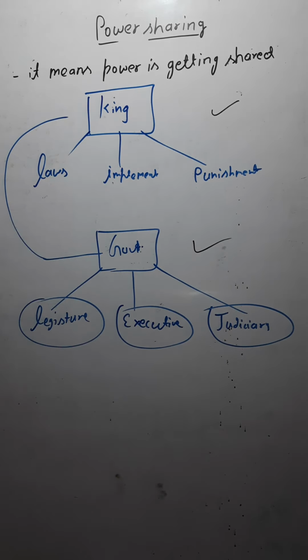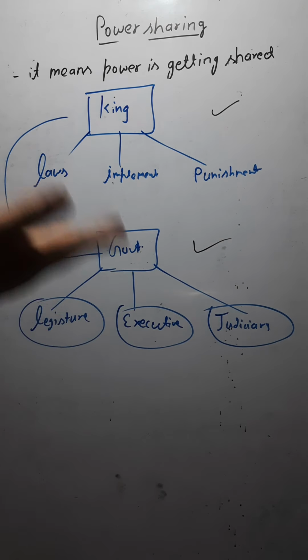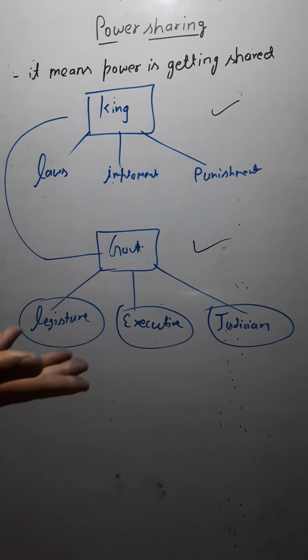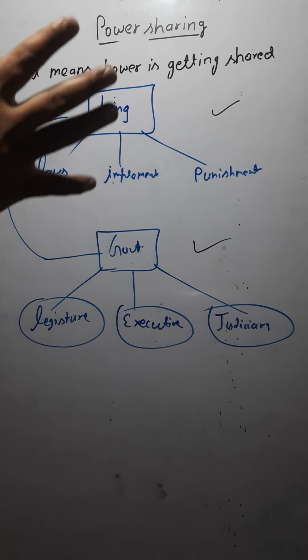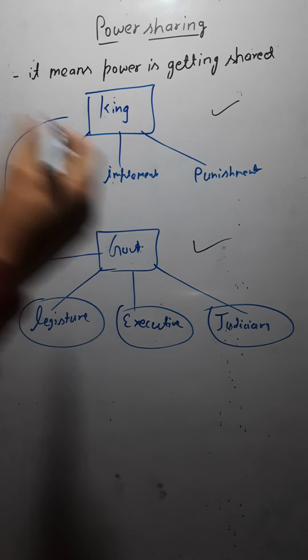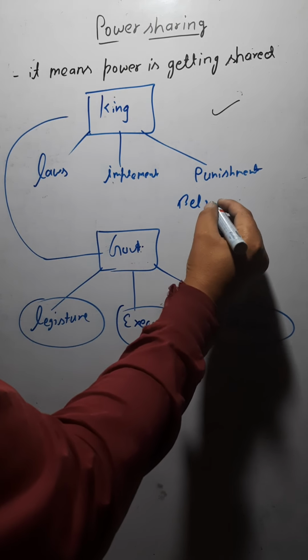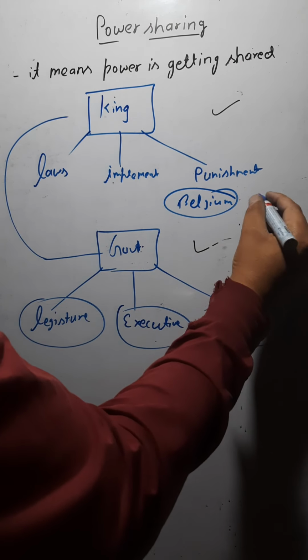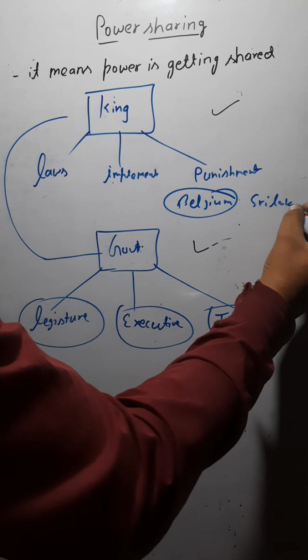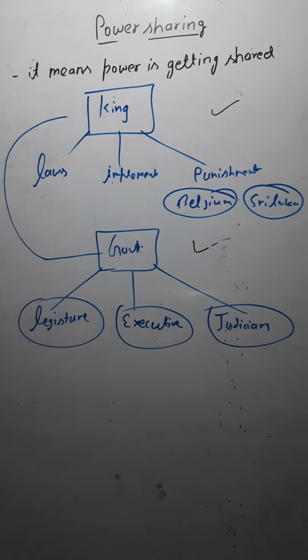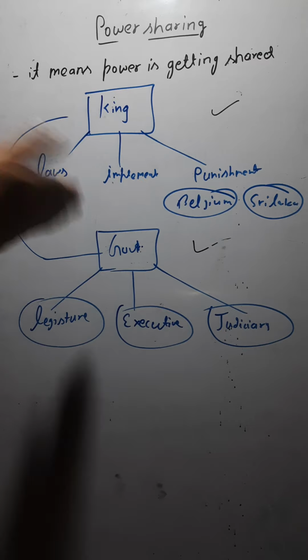We would understand more about this concept of power sharing through a few examples: the example of Belgium and the example of Sri Lanka. We would understand the concept of power sharing in Belgium and Sri Lanka.